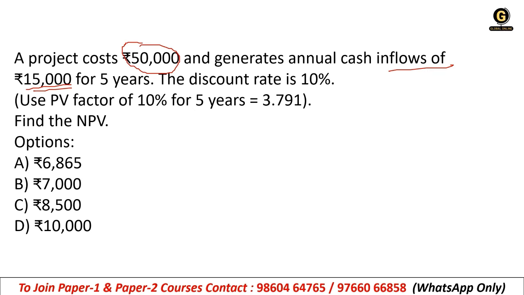Next, a project costs 50,000 and generates annual cash inflows of 15,000. Okay, project cost is 50,000 and annually the inflow from that project is 15,000, for 5 years. The discount rate is 10%, and use the PV factor of 10% for 5 years, 3.791. Find the NPV.